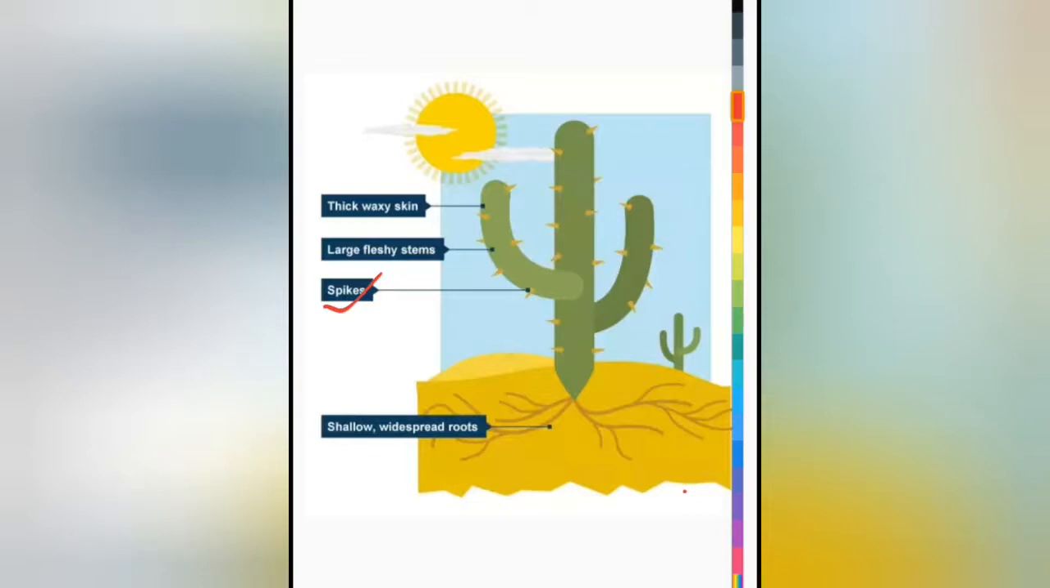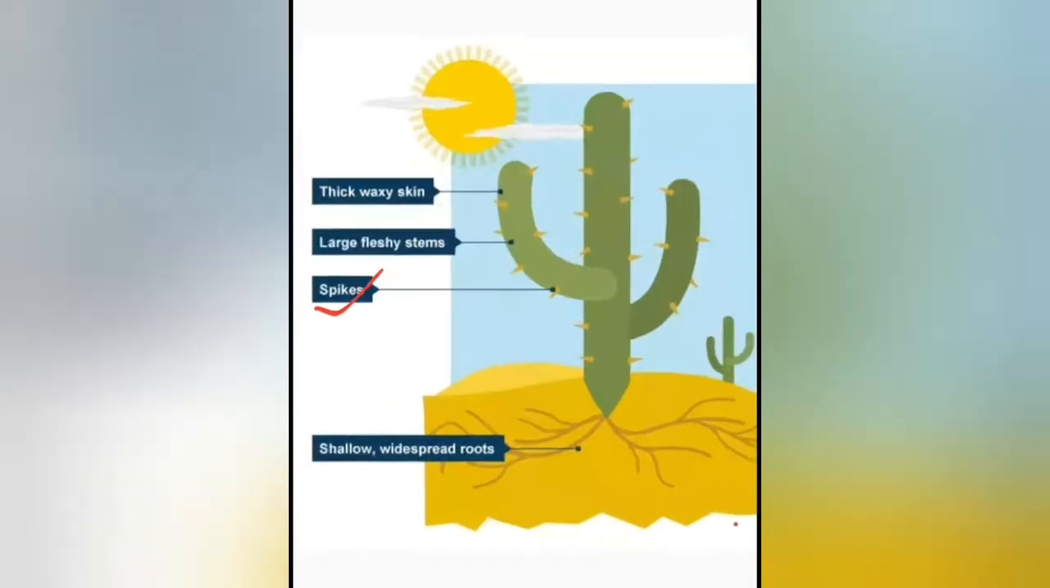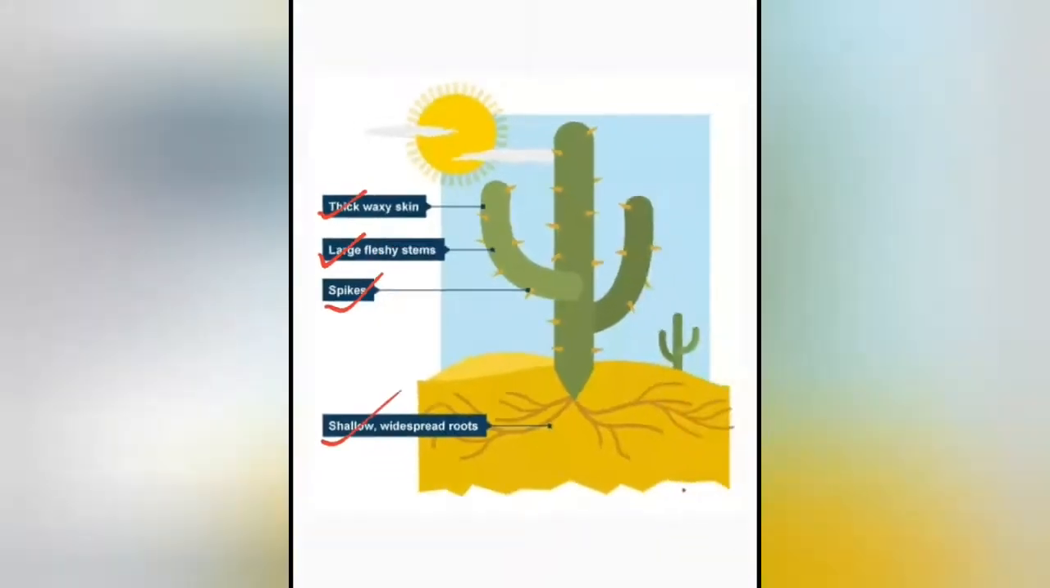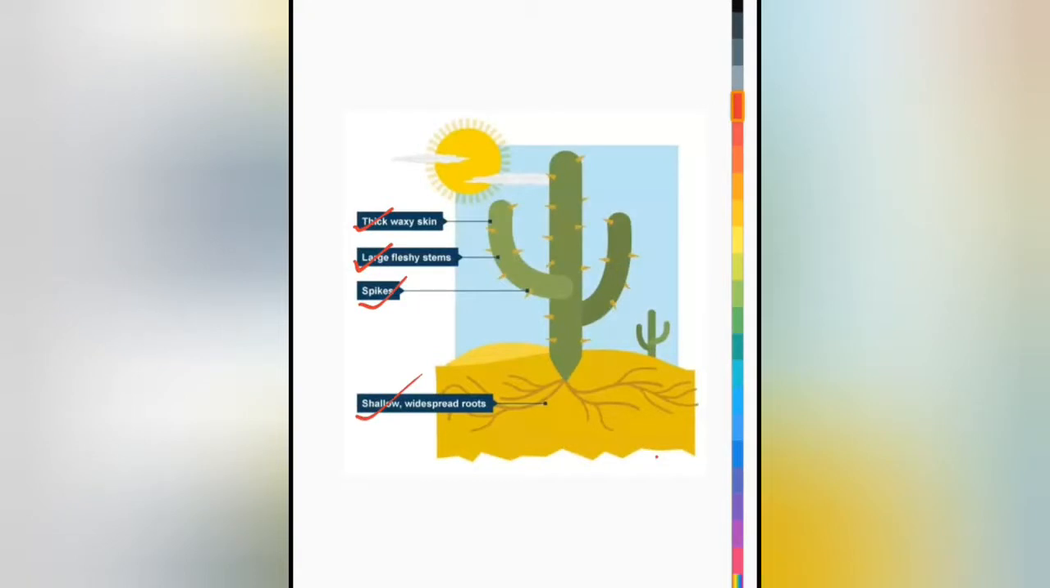These spines also help in the defensive mechanism of the plant. Means, if any animal is trying to eat the plant, then these spikes or spines can protect the plant. The other adaptive features include thick waxy skin or thick waxy leather-like skin and large fleshy stems. Here, large fleshy stems and thick waxy skin and shallow widespread roots. So these are the morphological adaptive features of cactus.